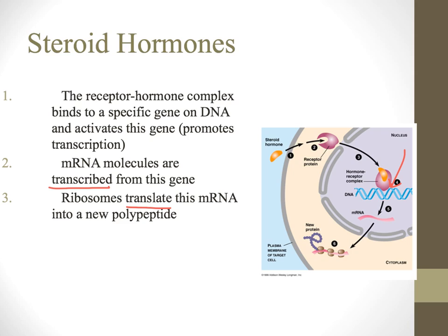Okay, so now the hormone doesn't actually transcribe anything. That's RNA polymerase. And it doesn't actually translate anything. That's the job of the ribosomes. All it does is promote that transcription and translation process. So it acts like an activator, and it turns on that protein making process.